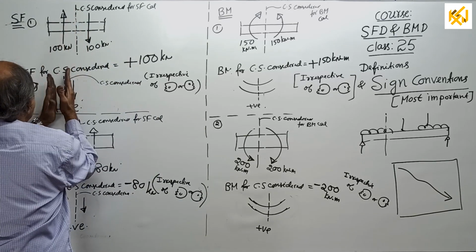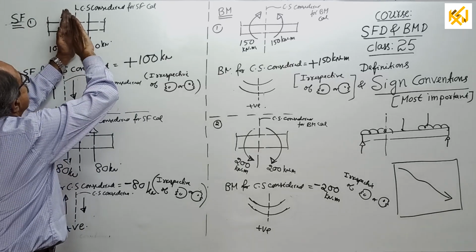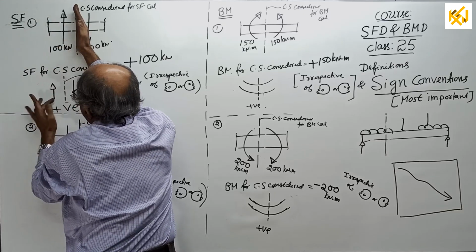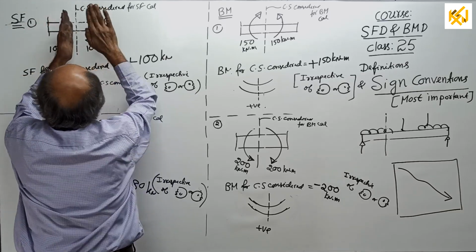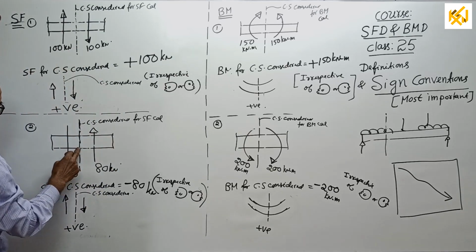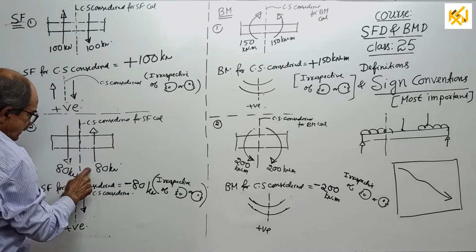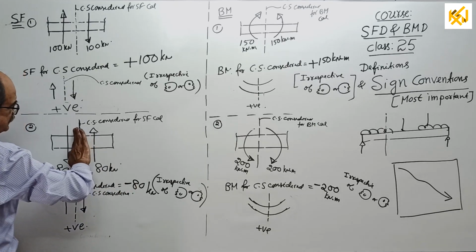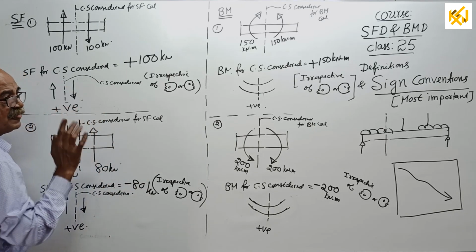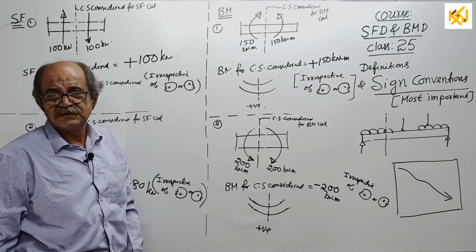If you see left, here also see left. If you look right here, here also right. See left here, up 100. Yes, sign is up, positive, plus. See right side, down 100. Sign also is down, plus. Here, see left side, down 80. Sign is up, so negative. See right side, up 80. Sign is down, therefore negative. This you have to practice slowly.